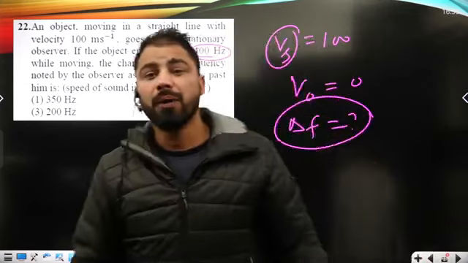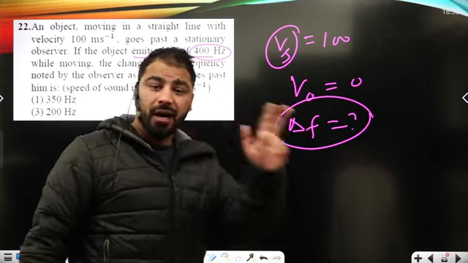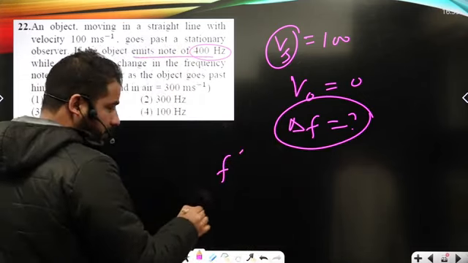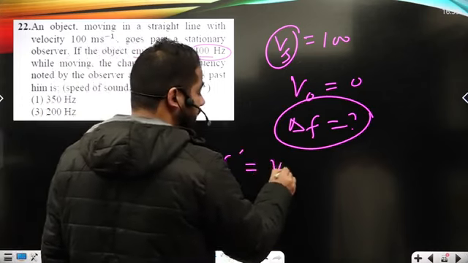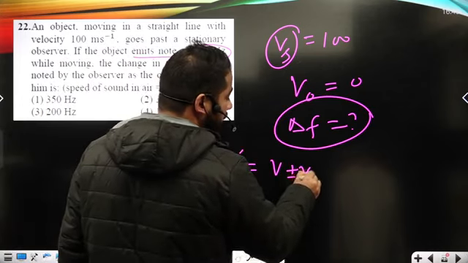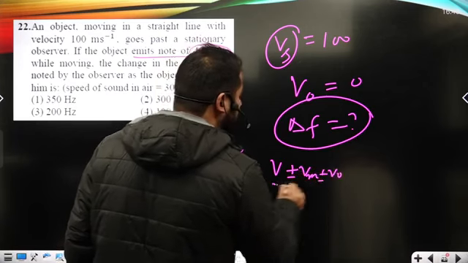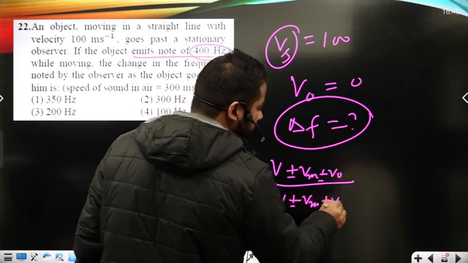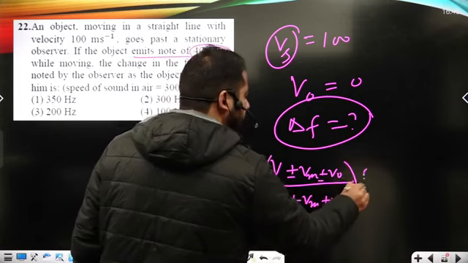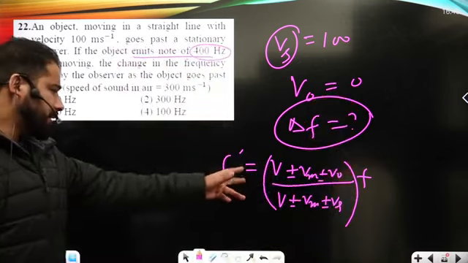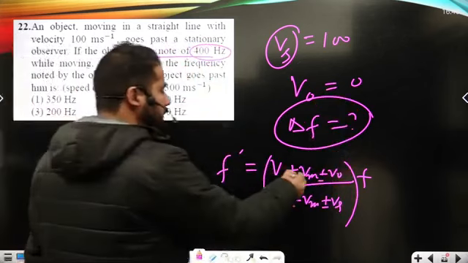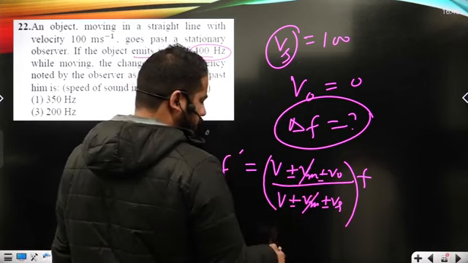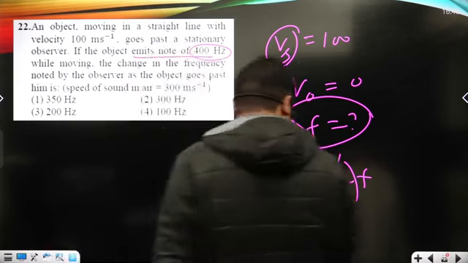How exactly can we do a question of this type? For that, I will use the equation that we already know from the Doppler effect. The apparent frequency is (V ± Vm ± V0)/(V ± Vm ± Vs) times F, okay? This is basically the general equation I can use, where Vm is the velocity of the medium. The medium is the same in both cases, and it's at rest, and the observer is also at rest.